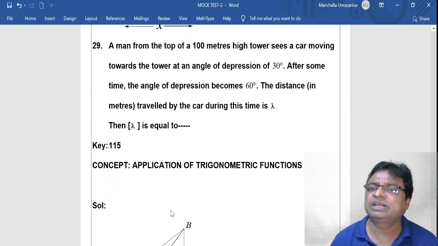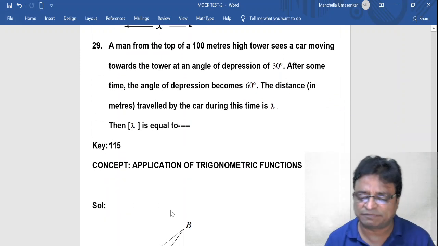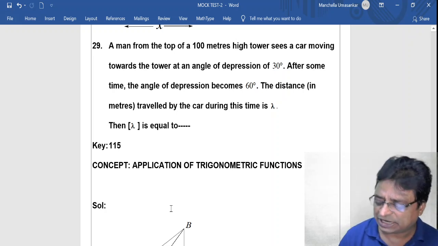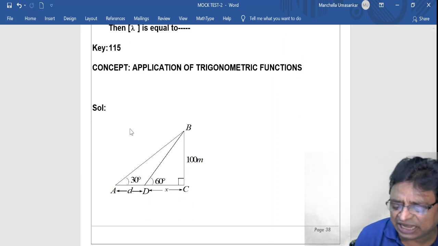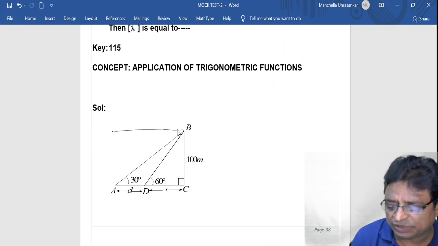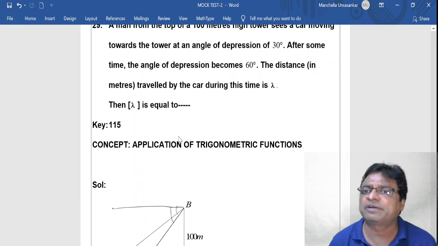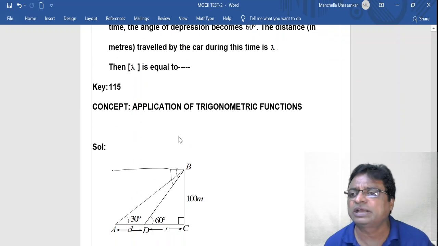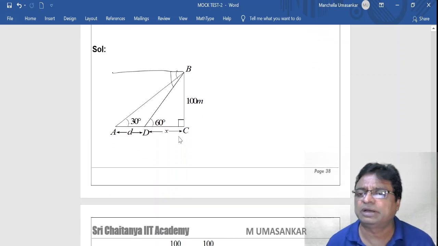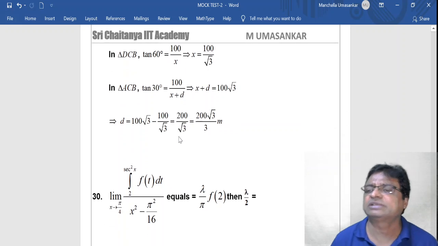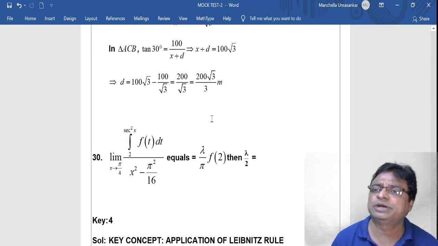And again, 29th problem: a man from the top of a 100 meters high tower sees a car. Actually, it is also an angle of depression problem. One angle is 60 degrees and another is 30 degrees. After drawing the correct diagram, apply tan 60 and tan 30, and after simplification you will get the answer D as 200 root 3 by 3.